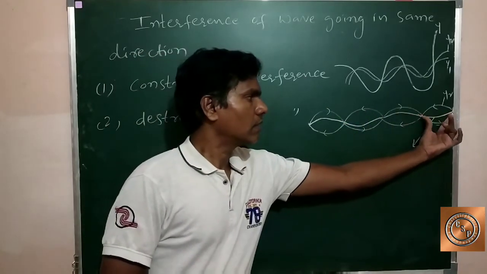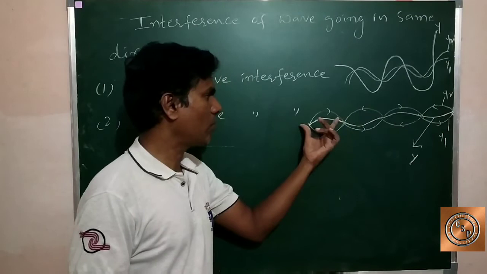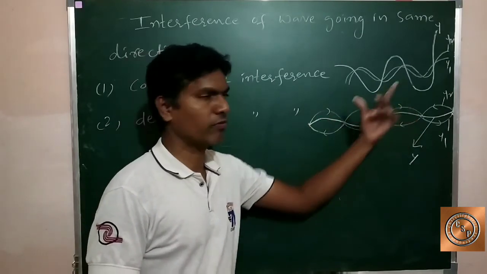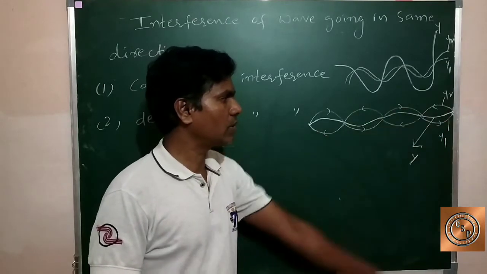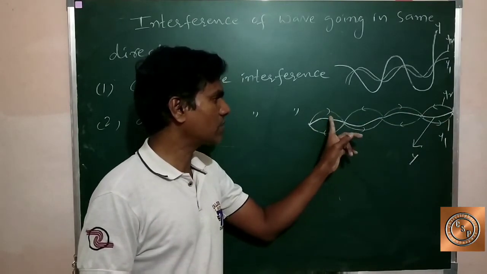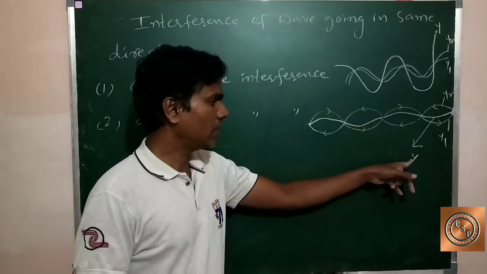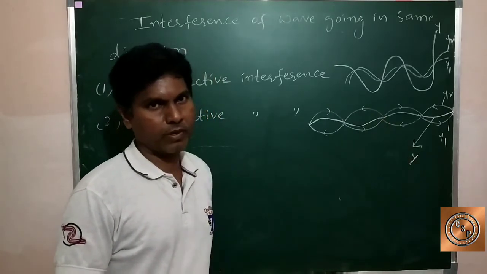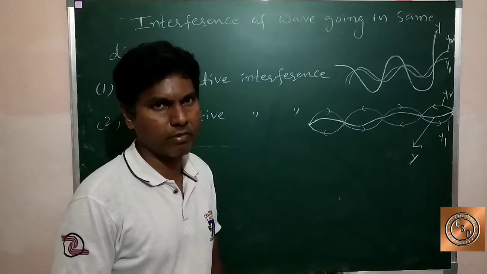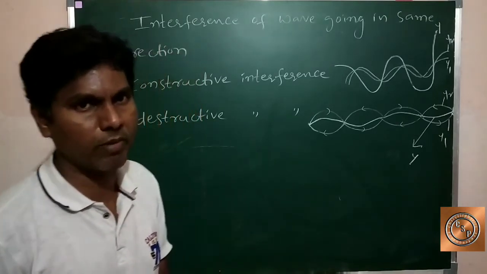The displacement of the first wave is y1 and of the second wave is y2. The resultant wave displacement after combination is represented by capital Y. According to the principle of superposition, the formula is Y equal to y1 plus y2.